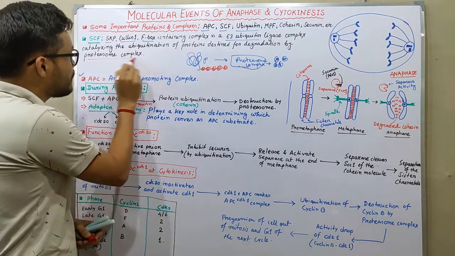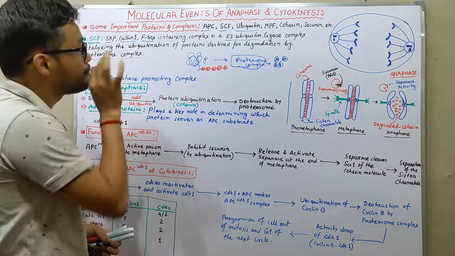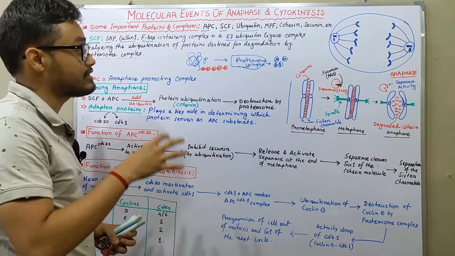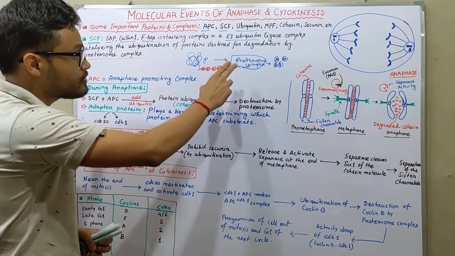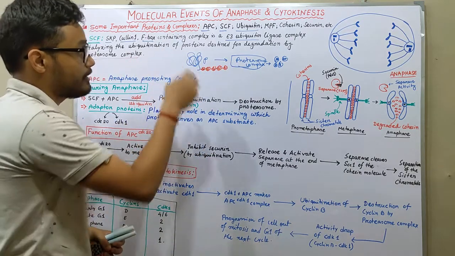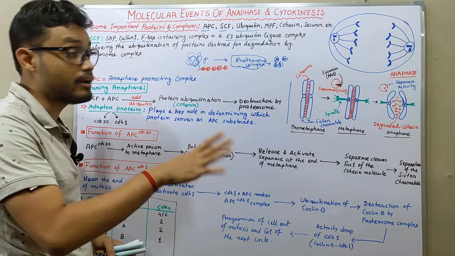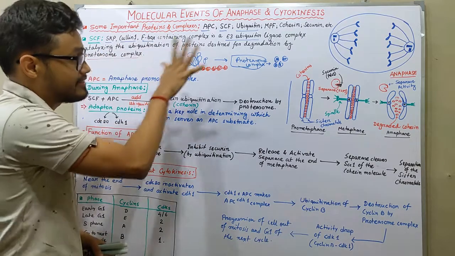So proteasome complexes are important for the degradation of each and every protein. When those proteins are ubiquitinated, meaning they are attached with ubiquitin molecules, the proteasome complex can identify those proteins which are to be degraded, and finally it degrades the whole protein itself. So this is all about SCF.